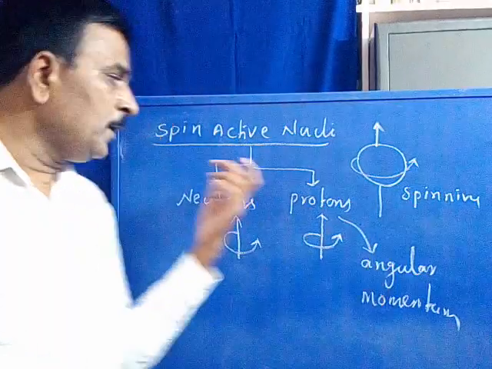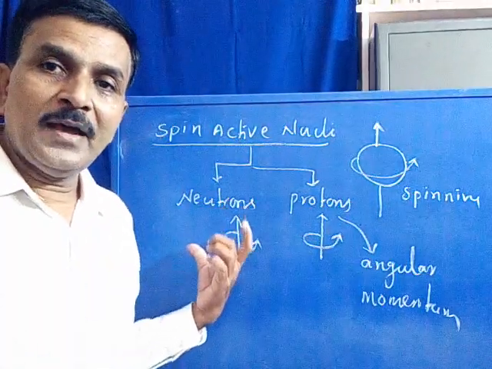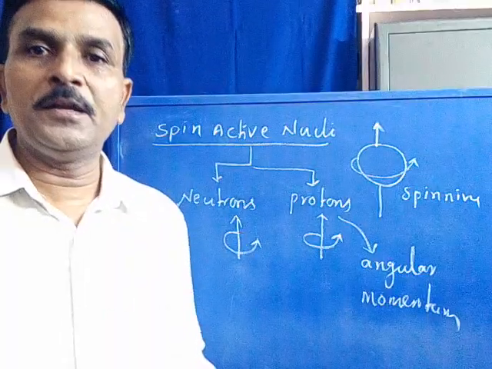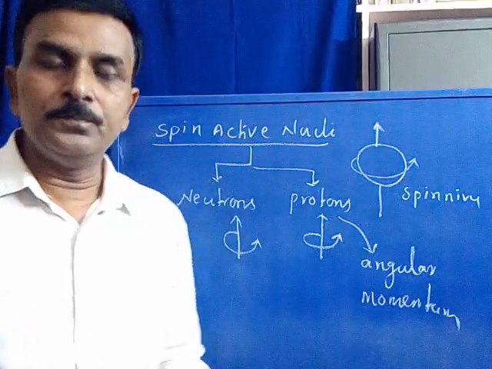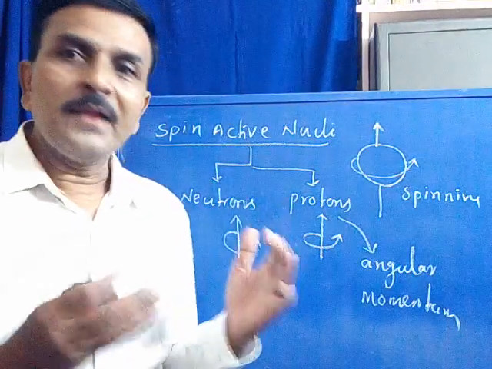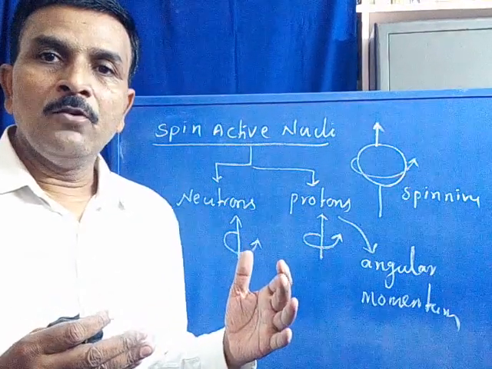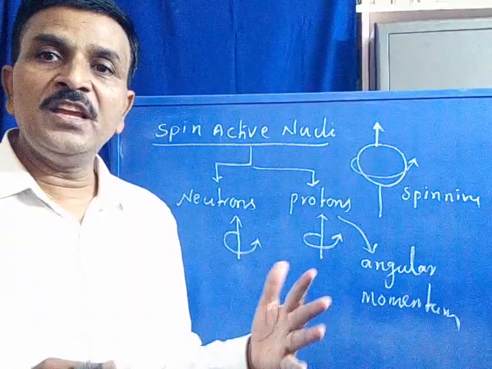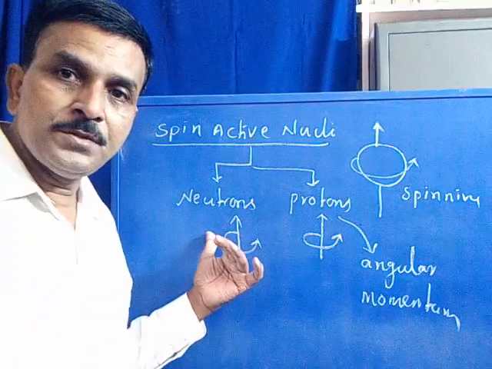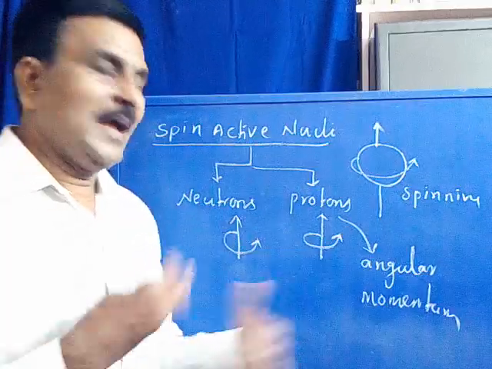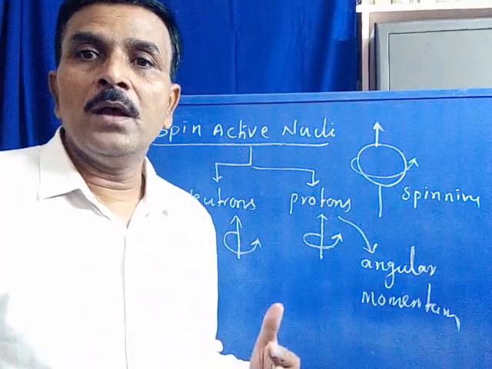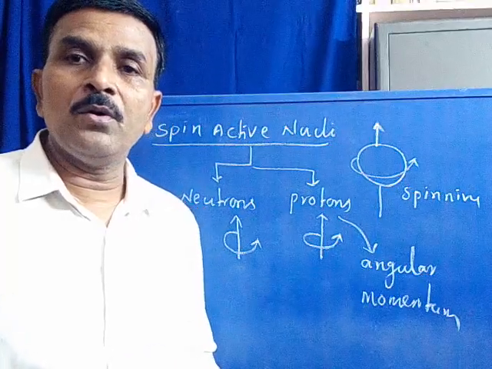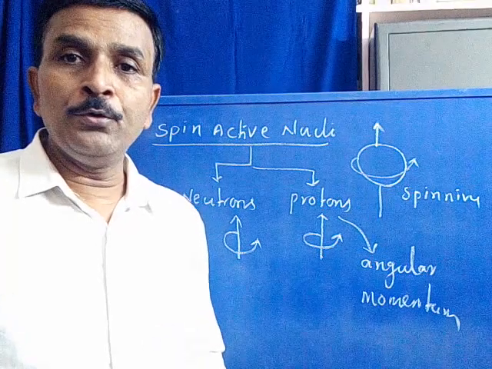Similar to the proton, a neutron will also have a value for angular momentum. Both may acquire a certain angular momentum value. Now, the angular momentum value associated with all the neutrons present in the nucleus, as well as that of all the protons existing in the nucleus,